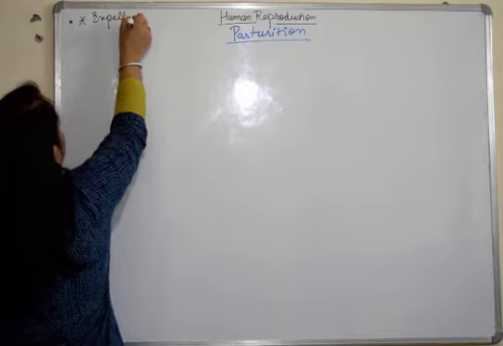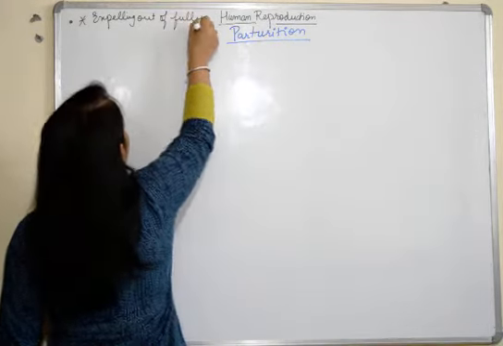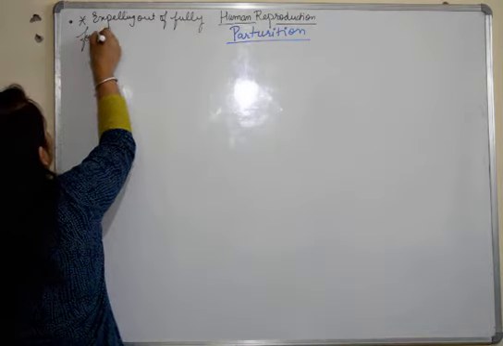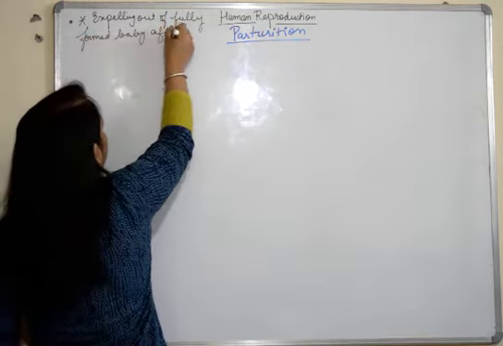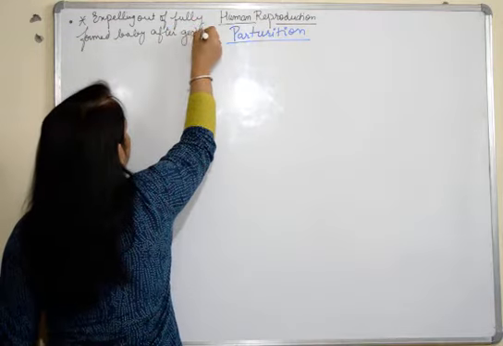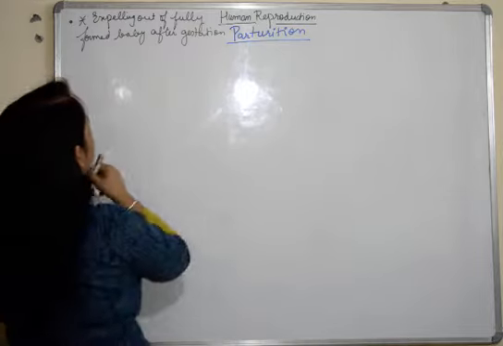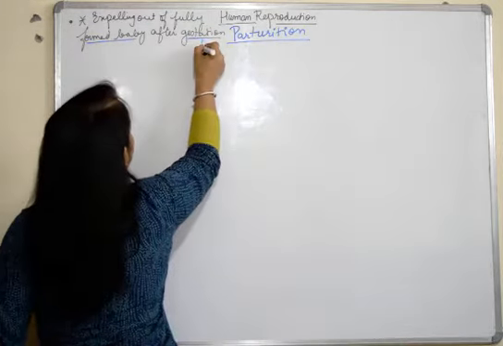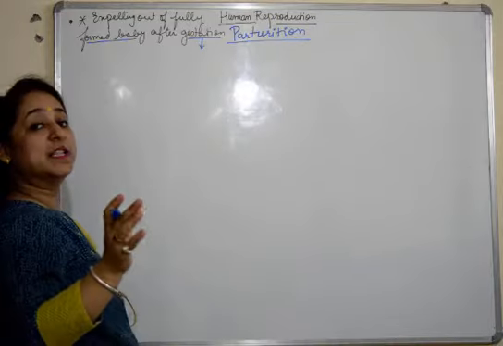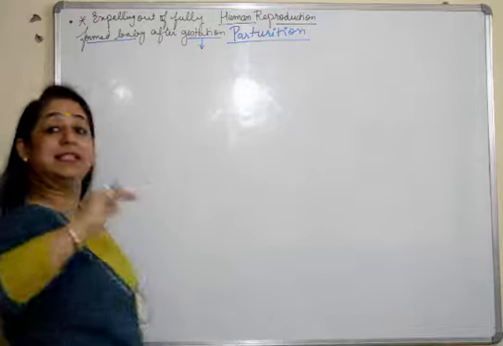Expelling out of a fully formed baby after gestation. Now the terms which I have used here are gestation. One, the baby should be fully formed, and the second is gestation. What is gestation? Gestation is the time period from fertilization till the complete development, or you can say till parturition.